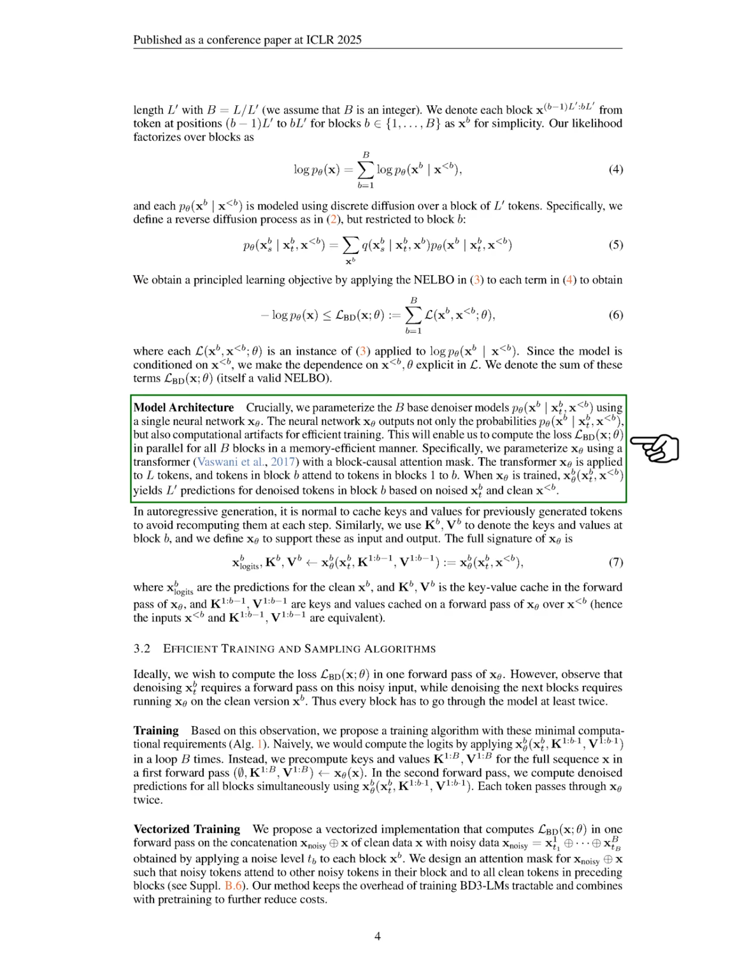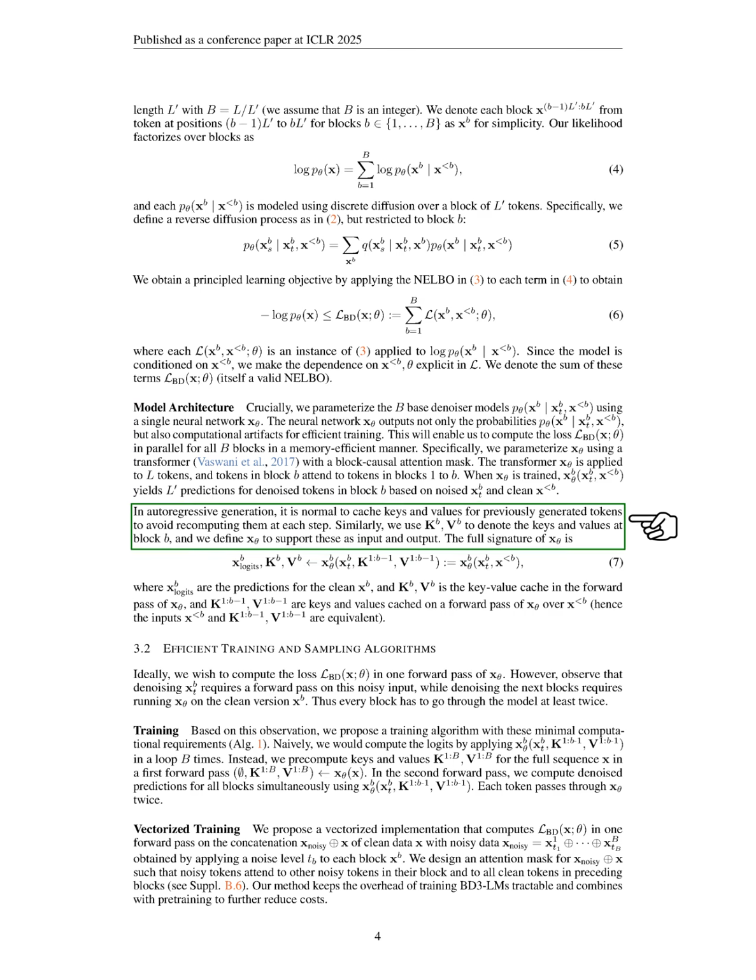For our model architecture, we use a single neural network to parameterize the base denoiser models. This network not only provides probabilities but also supports efficient training by allowing us to compute the loss for all blocks simultaneously. We utilize a transformer with a block causal attention mask, where tokens in one block can attend to tokens in previous blocks. During training, we cache keys and values for previously generated tokens to avoid redundant computations.